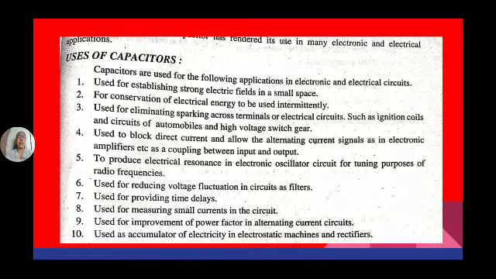One of the basic functions of a capacitor is that the current through the capacitor always leads with respect to the applied voltage. We have to note this down, and the capacitive reactance is given by 1 by 2 pi Fc. If F is very high, the capacitive reactance value decreases and it acts like a short circuit.